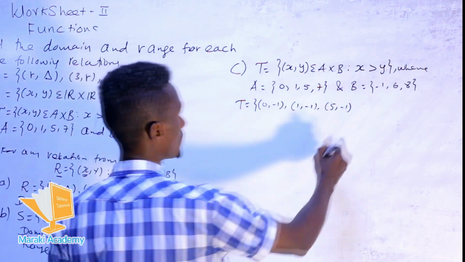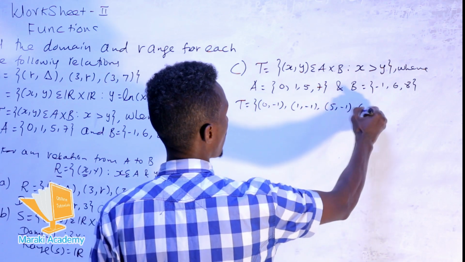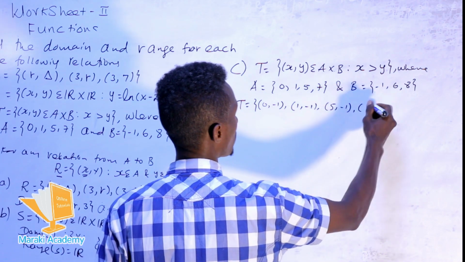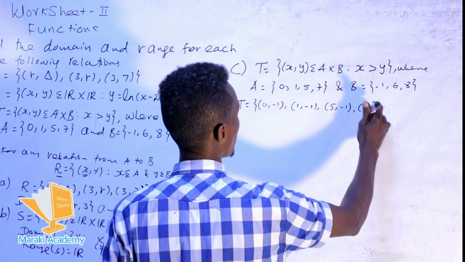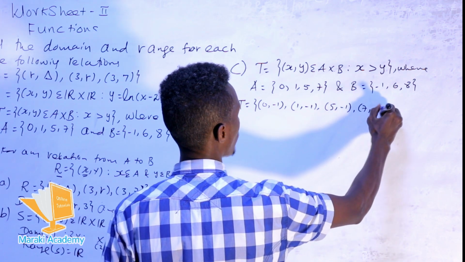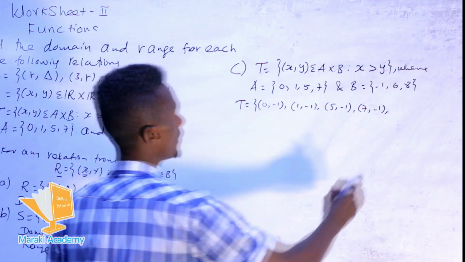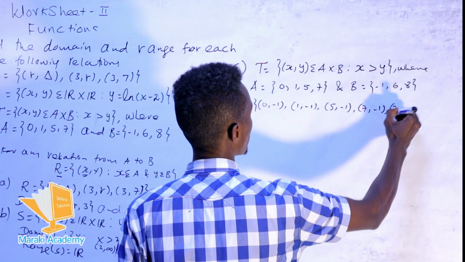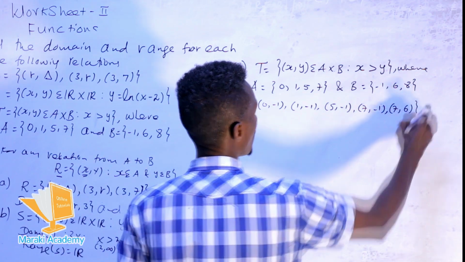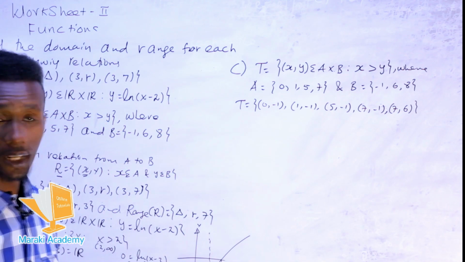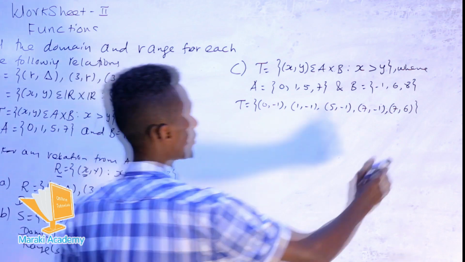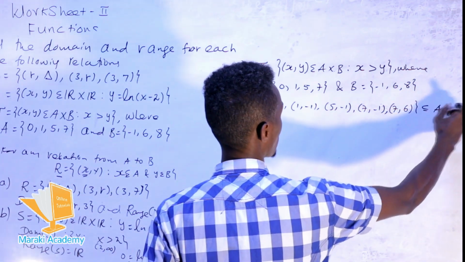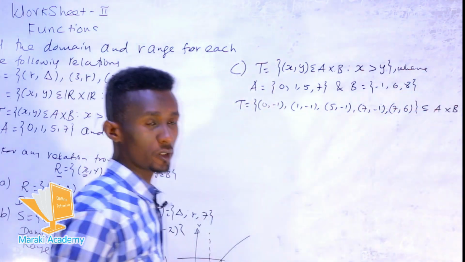No, because 5 is less than 6. What about 7 with 6? Yes, possible. 7 with -1, possible. So these are the elements of this relation R. This is a subset of the Cartesian product of A with B.